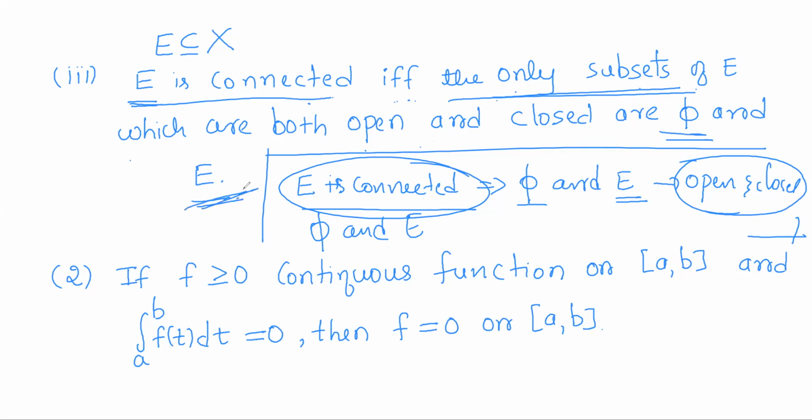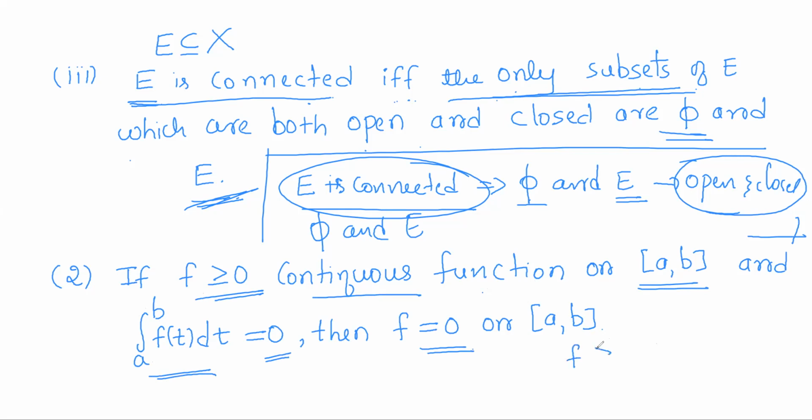Next, one of the results regarding the integral of a real valued function. If f is a non-negative continuous function on the closed interval [a, b], and if the integral of f from a to b is 0, then f is identically equal to 0 on the closed interval [a, b].